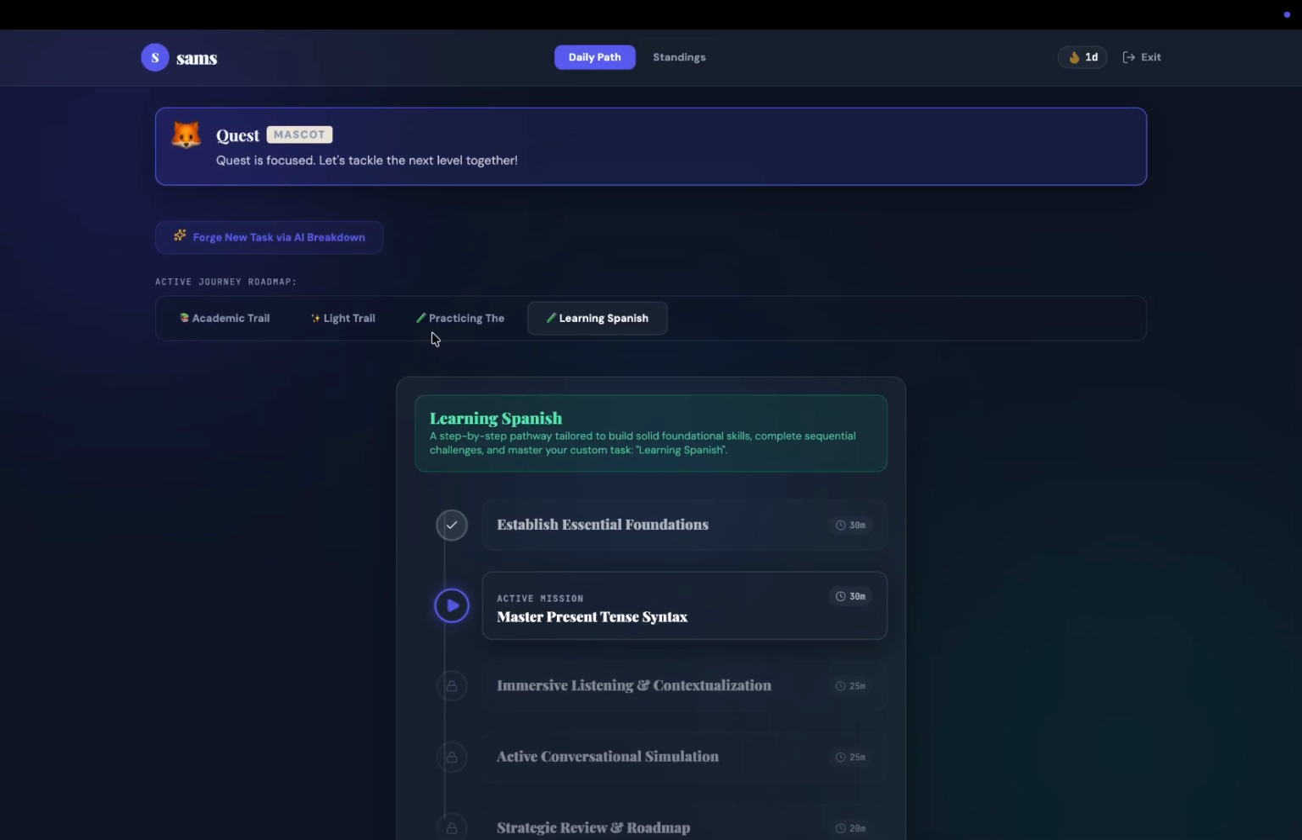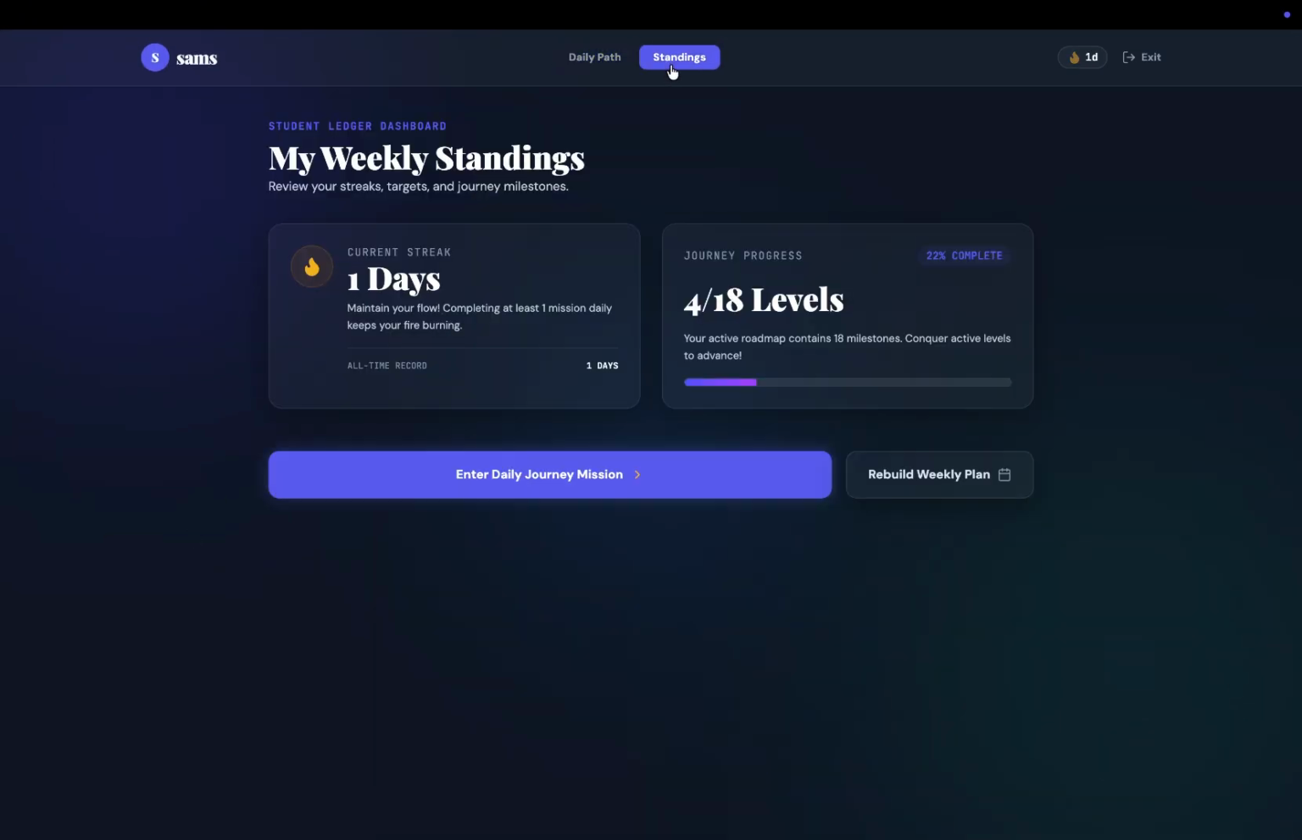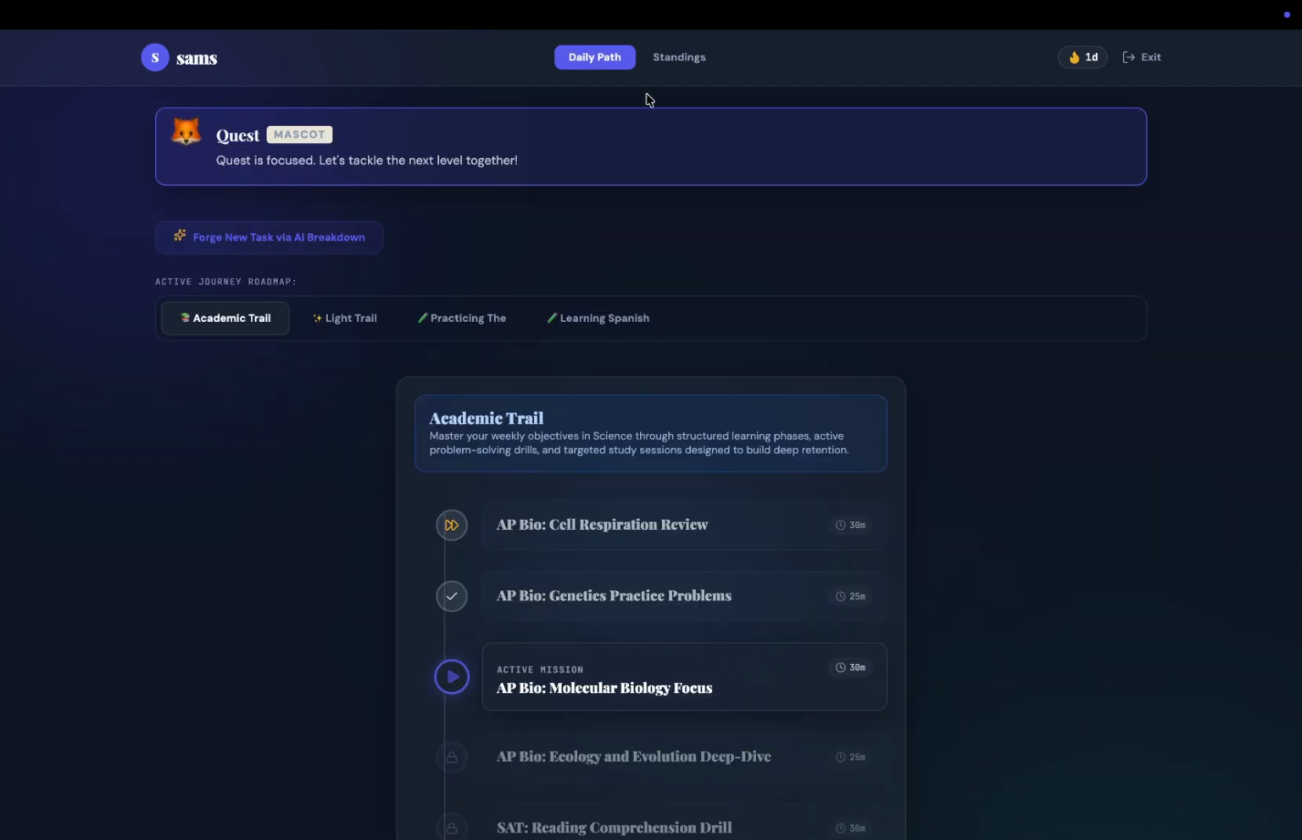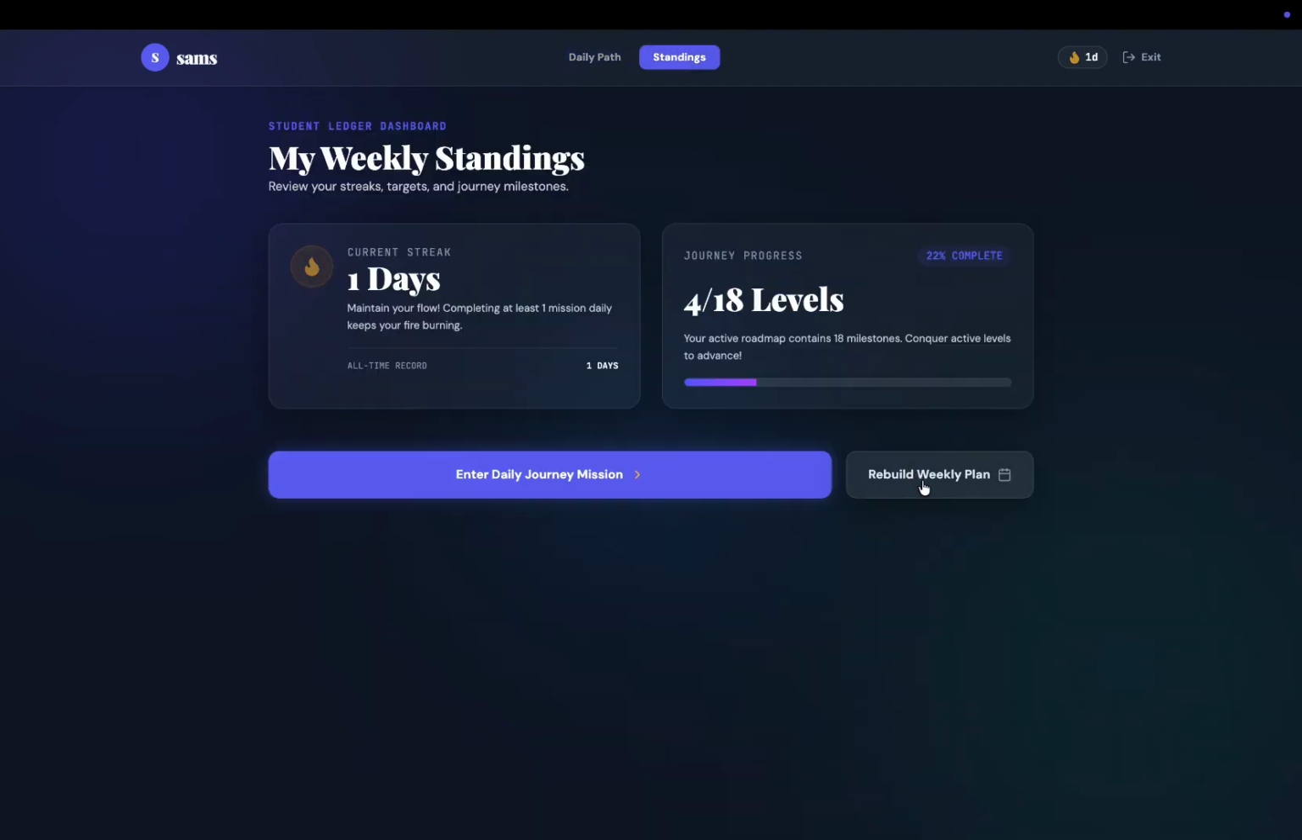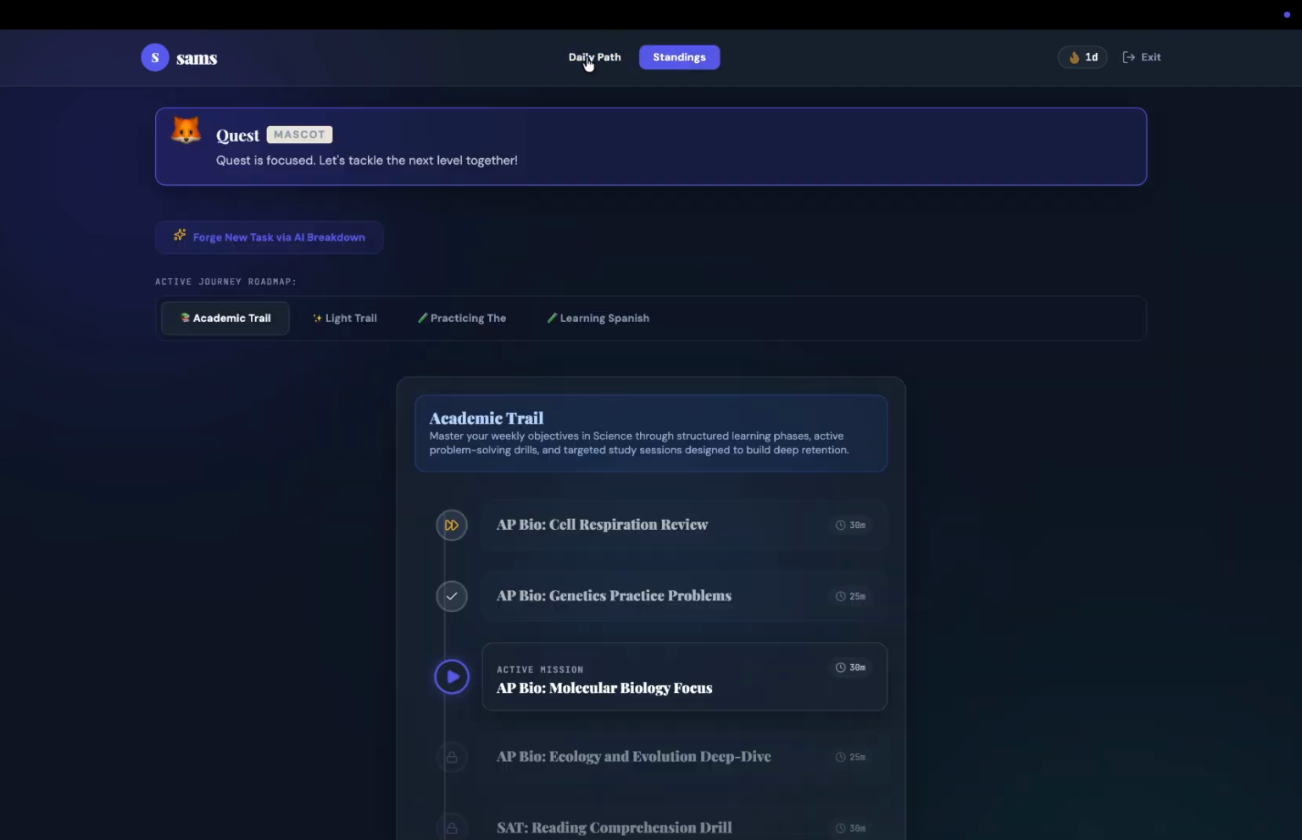Now, once you complete all these tasks, you can go to the standings and see your daily streak and amount of levels completed per week. And this is just a reminder to continue and see how far you've gotten throughout your journey. So you can either go back to the journey or rebuild your entire weekly plan.